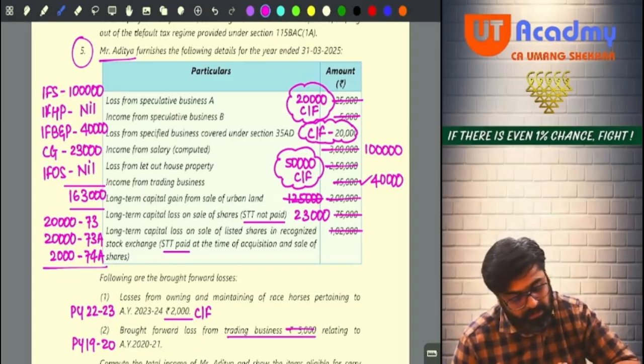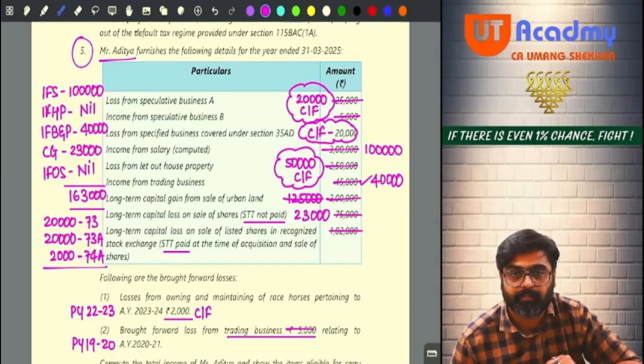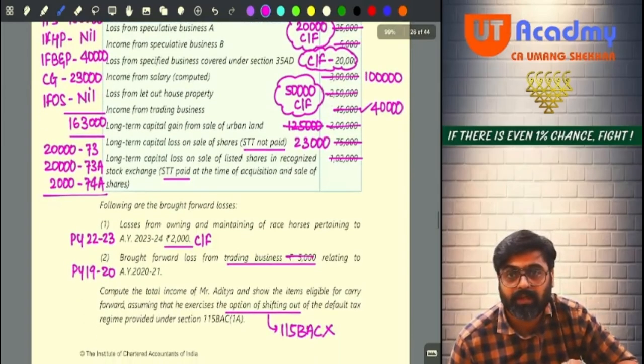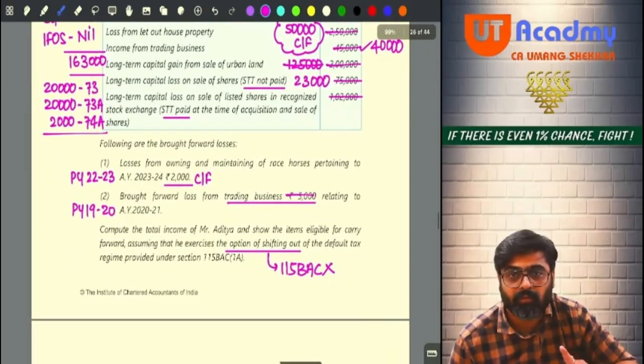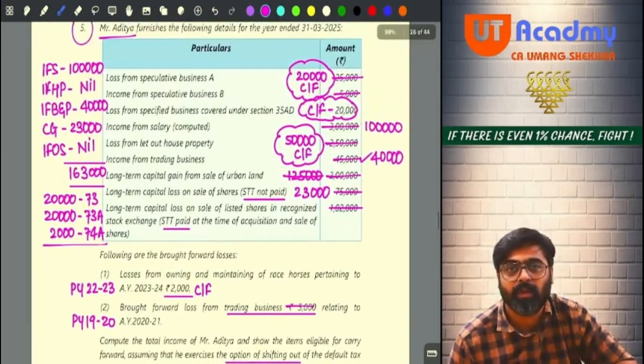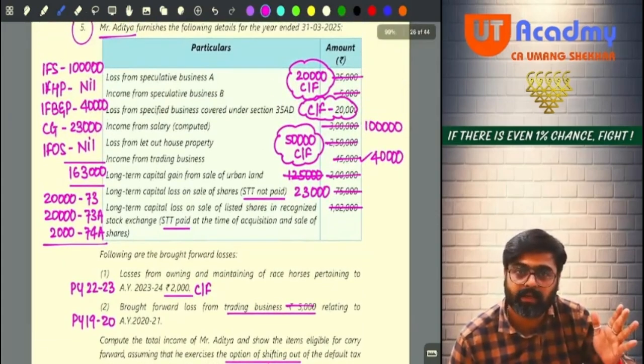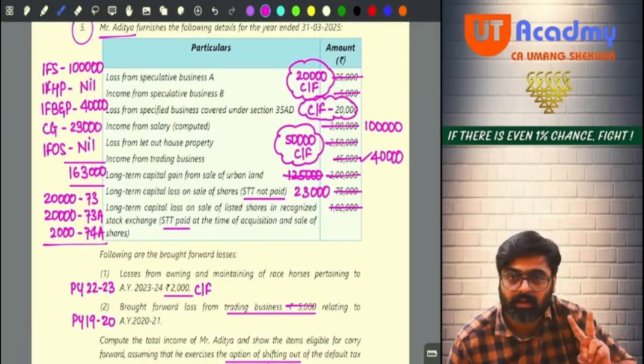Loss from let out property. Your loss from let out property is 2 lakh 50. Can it be set off against all the heads up to 2 lakhs? Yes. But for that you have to see that you are not following 115 BSC. Read the last line, second last line. You are not following 115 BSC. Meaning that this house property loss you can set off against any head, but to the extent of maximum 2